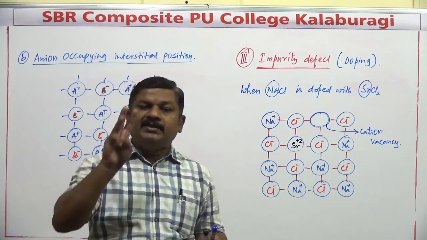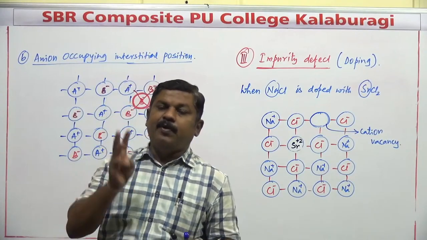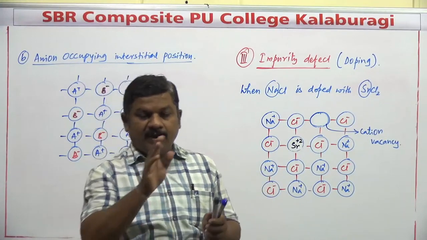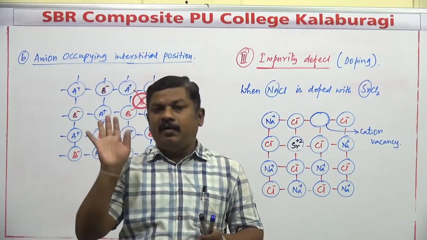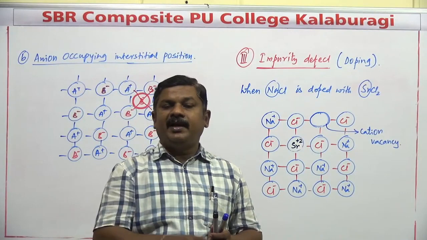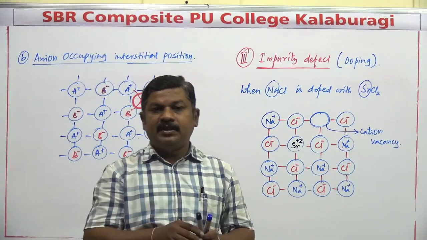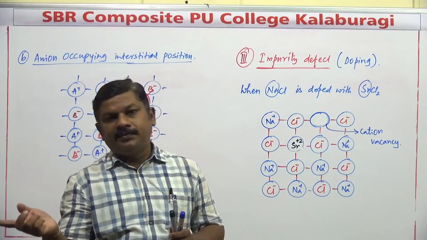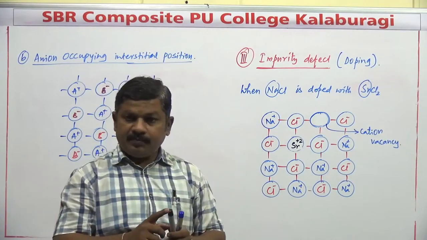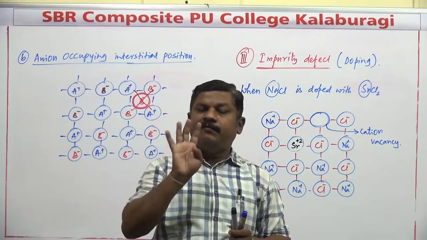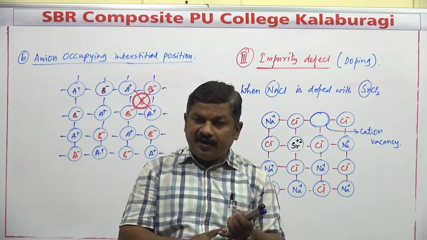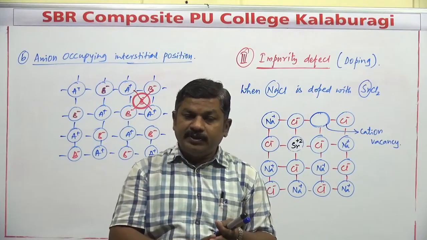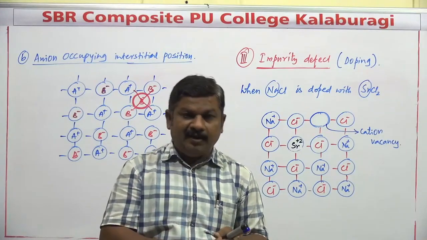Totally, defects are going to be classified into three types. First one is a point defect, next one is electronic defect, next one is a line defect. Electronic defect and line defect are not included in our syllabus. Point defect, again there are three types: stoichiometry defect, non-stoichiometry defect, and the third one is the impurity defect. In stoichiometry defect, again there are four types. First one is vacancy defect, interstitial defect, which we discussed in detail yesterday. Third one is Schottky defect, next one is Frenkel defect.